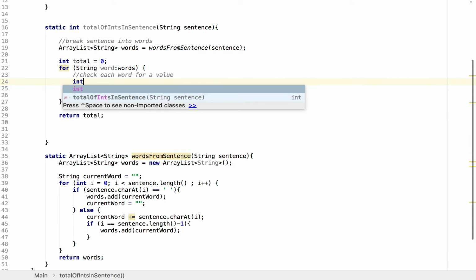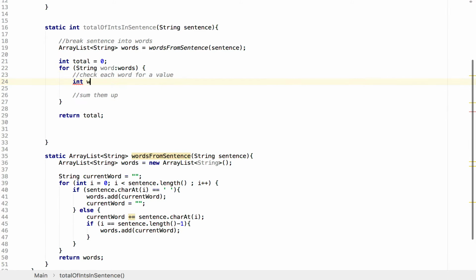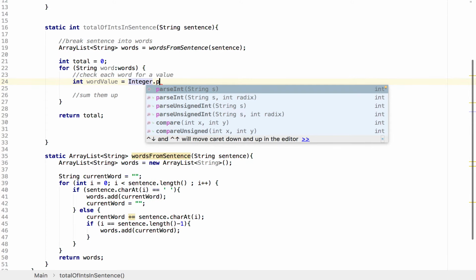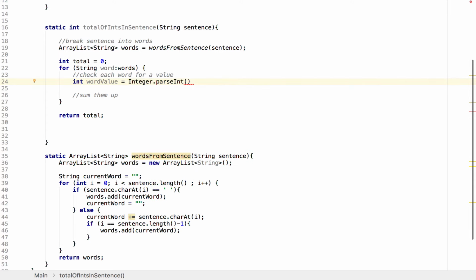We could say something like int wordValue, and use the Integer class, which has a static method called parseInt. We're working in base 10, so we don't need to supply a radix, and we can parse that word. Now, if we were to look at parseInt, we'd find that it could throw an exception. We'll leave that for now, and we'll run it and see what happens.